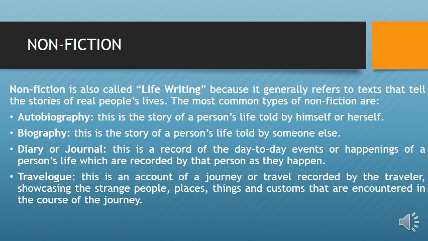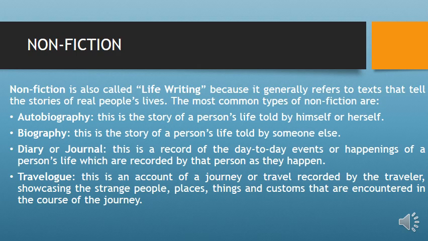Examples are autobiography. An autobiography is the story of a person's life told by himself or herself. That is, in a situation where I tell the story of myself or I write a story of myself, it is called autobiography. The next one is biography. Biography is the story of a person's life told by someone else. When someone tells a story about me, then it is called a biography.